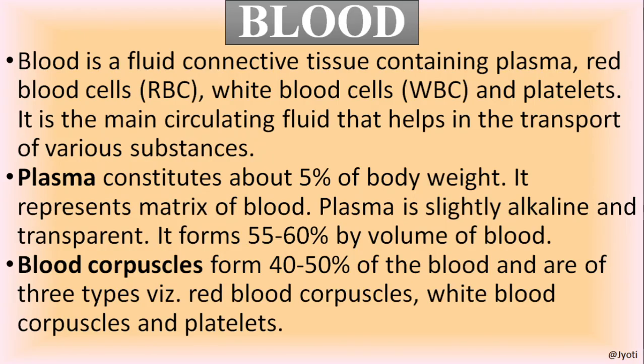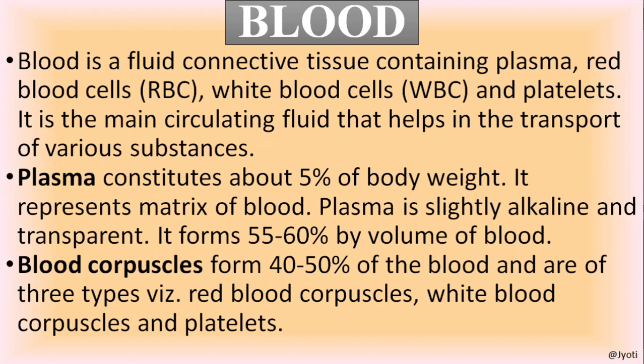What is blood? Blood is a fluid connective tissue containing plasma. Plasma means the fluid part of the blood which constitutes the matrix. You know that the connective tissue has abundant matrix, and that matrix may be solid, semi-solid or liquid.